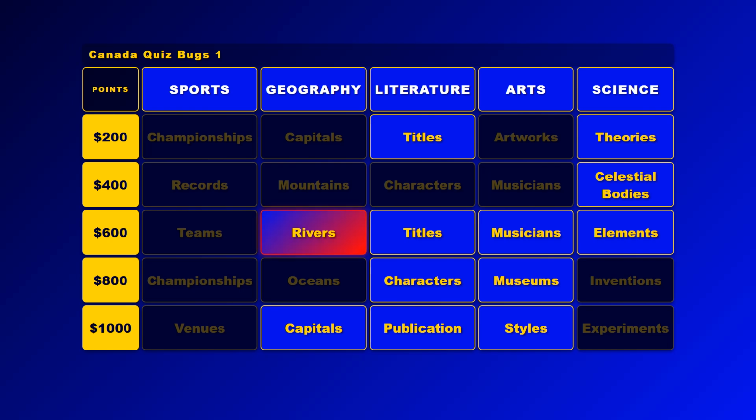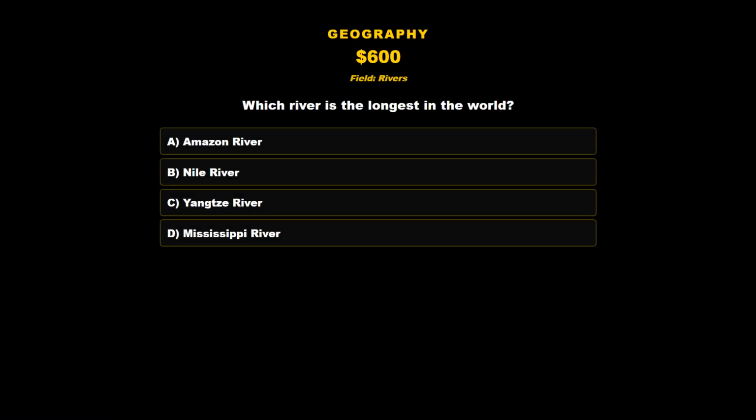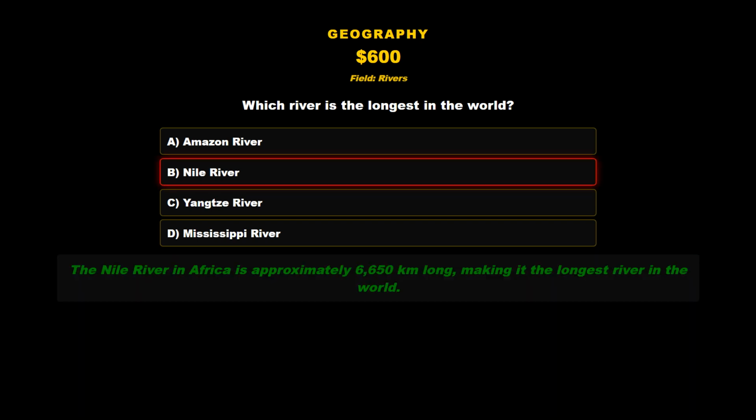Geography, Rivers, for 600 points. Which river is the longest in the world? A. Amazon River. B. Nile River. C. Yangtze River. D. Mississippi River. The correct answer is B. Nile River. The Nile River in Africa is approximately 6,650 kilometers long, making it the longest river in the world.